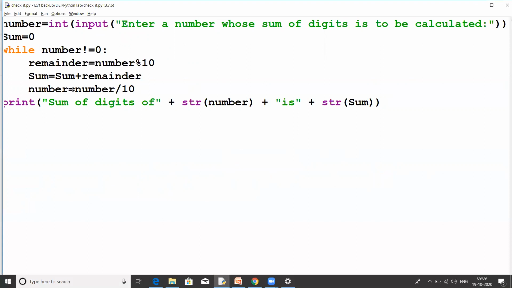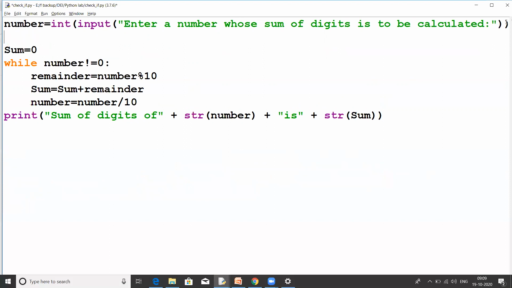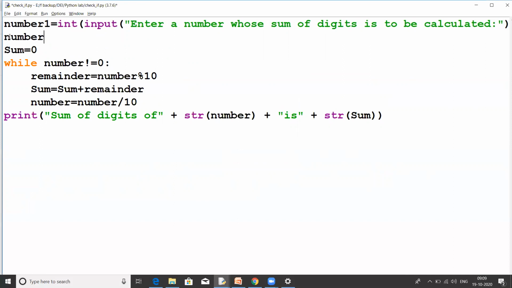To preserve this number, let's store this number into number1 and then copy this number into number. So basically we preserved the original number.